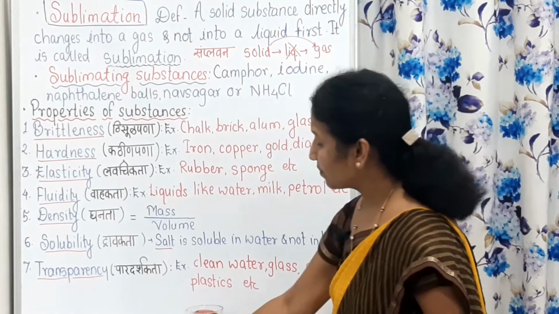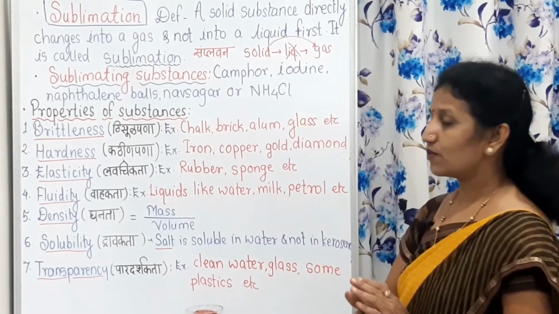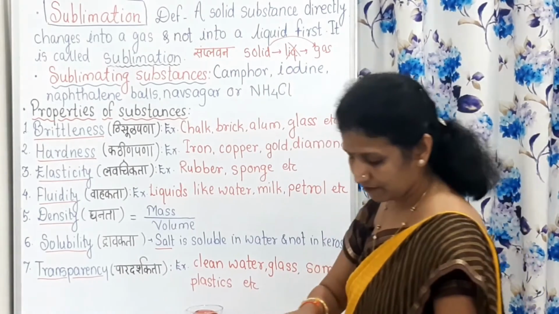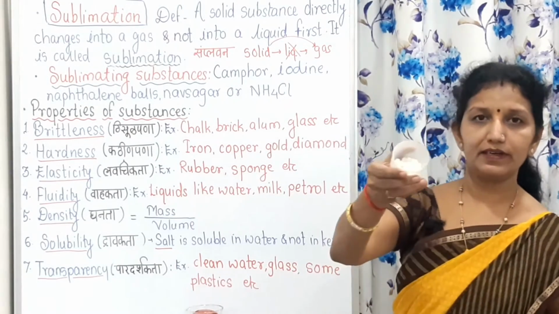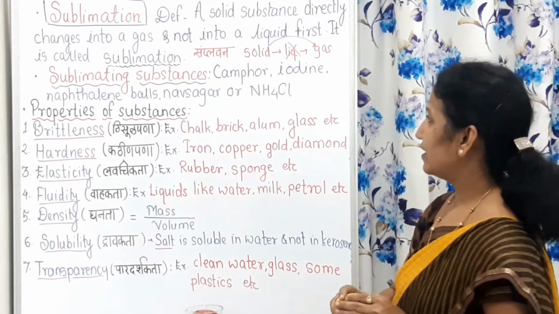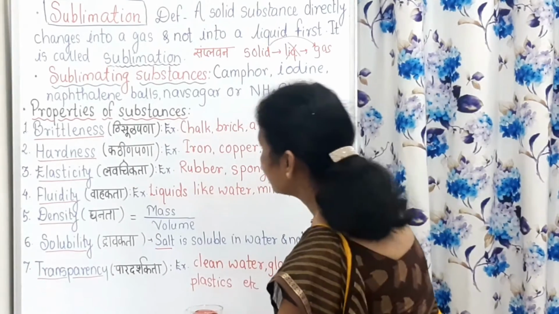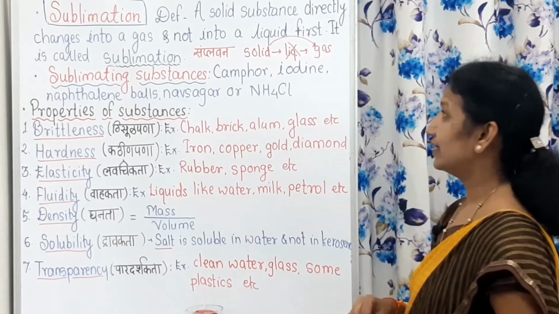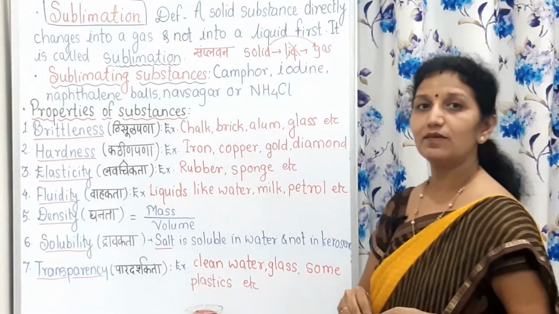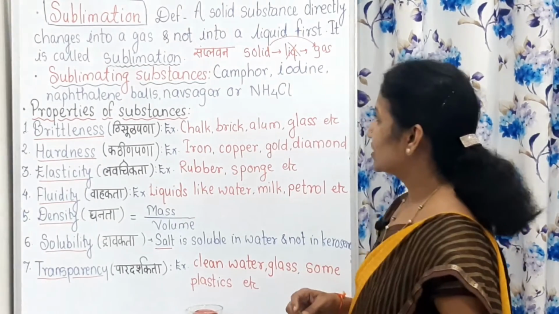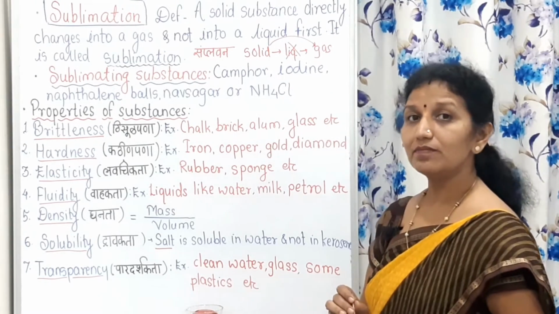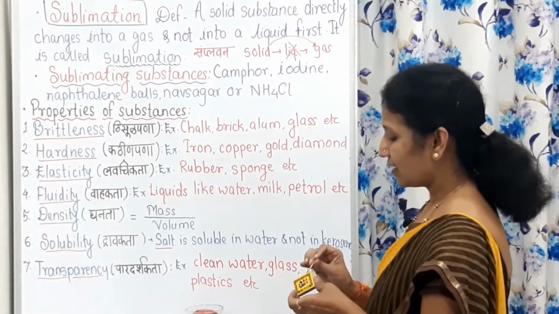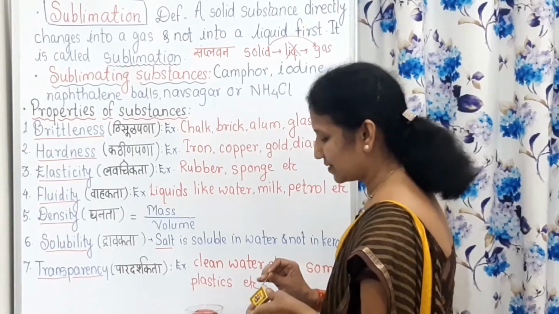What happens in the case of camphor? You know camphor. This is camphor, kapur, and camphor is a sublimating substance, then iodine, naphthalene balls, Navsagar. Navsagar is also called ammonium chloride. These are the examples of sublimating substances.